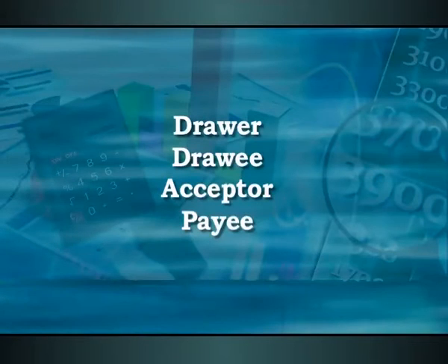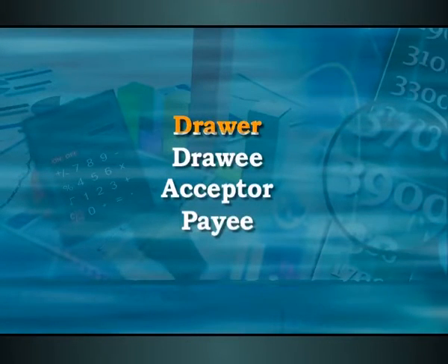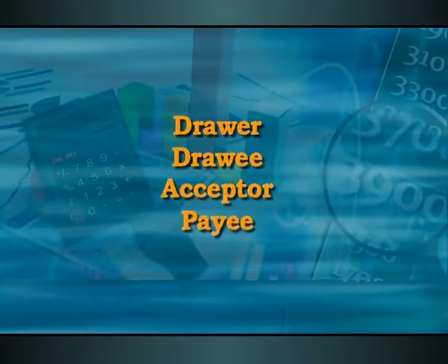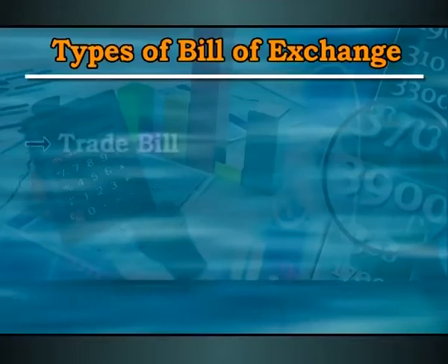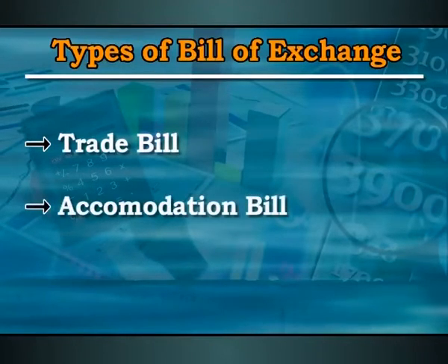So we learnt the main four terms: there is a drawer, drawee, acceptor, payee, and there's a difference between a cash memo and a bill of exchange. Bill of exchange is a credit instrument. And sir, though you already mentioned that there are two types of bills of exchange, would you like to elaborate on different types of bills of exchange? There can be two types of bills of exchange. One is trade bill, another is called accommodation bill.